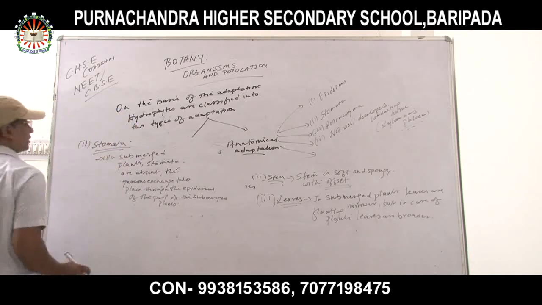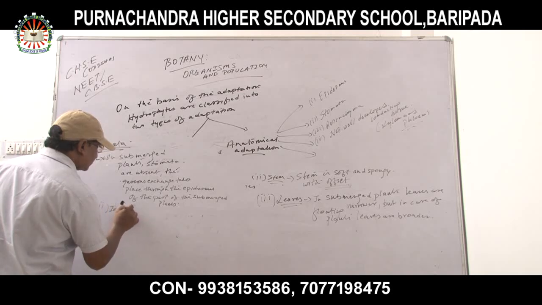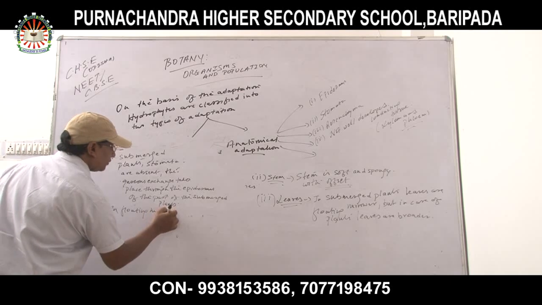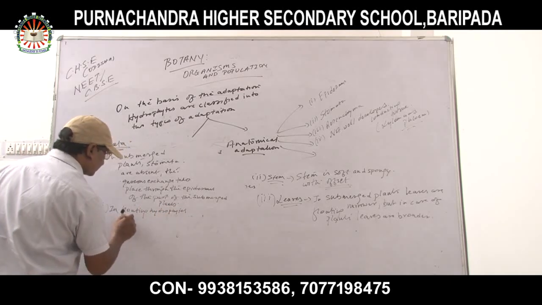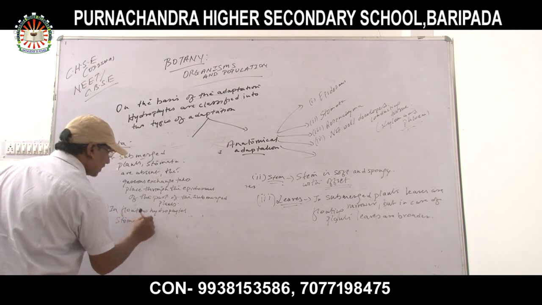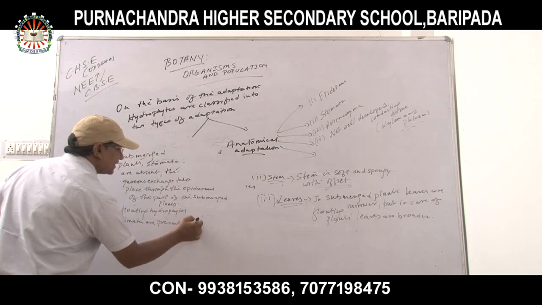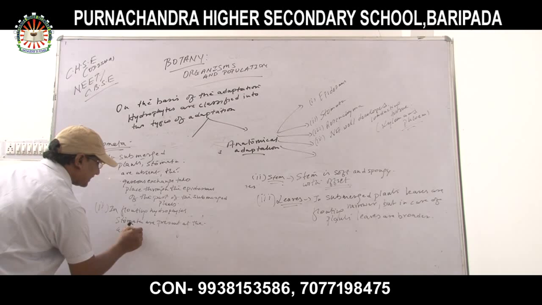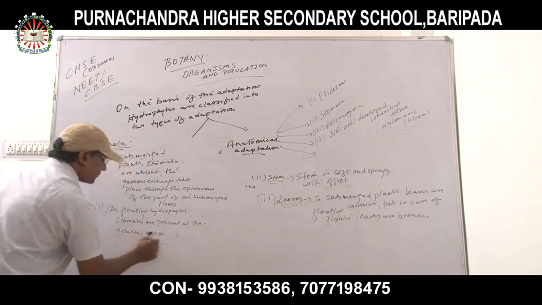Okay, in submerged plants. But in floating plants, or floating hydrophytes, stomata are present at the adaxial region, not the abaxial region. What is called the adaxial region? It is the upper surface of the leaf.